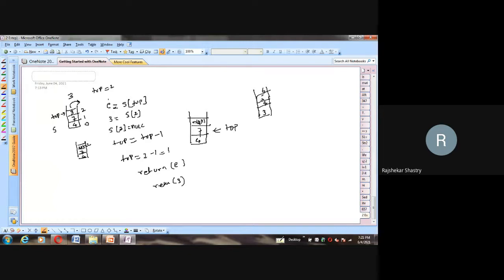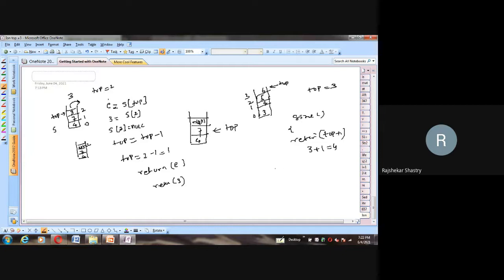Index is 0, 1, 2, 3, so top is pointing here, holding index 3. The size method I defined is return t plus 1. So top is 3 plus 1, which is 4. So we get a return value of 4.